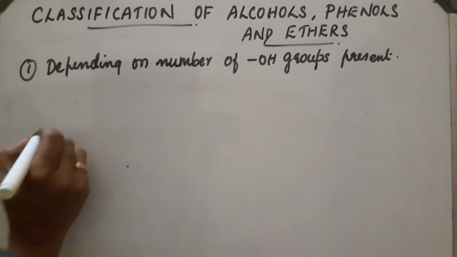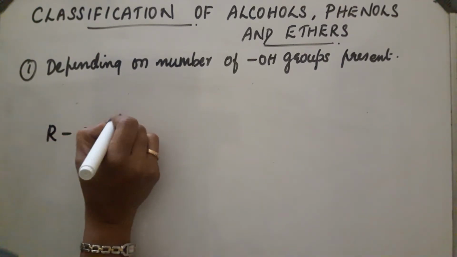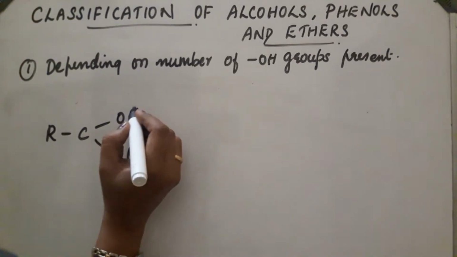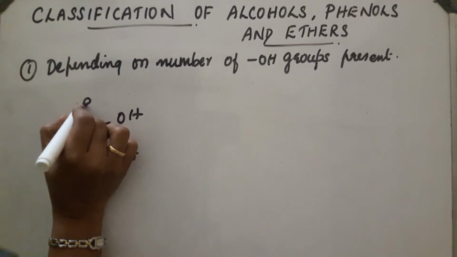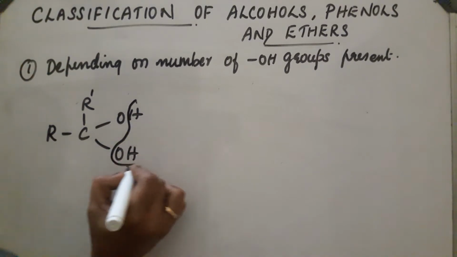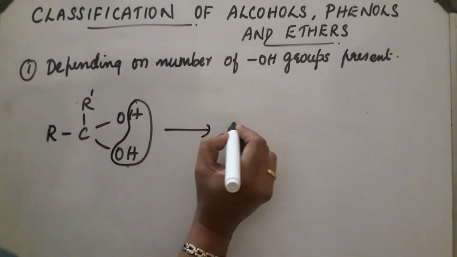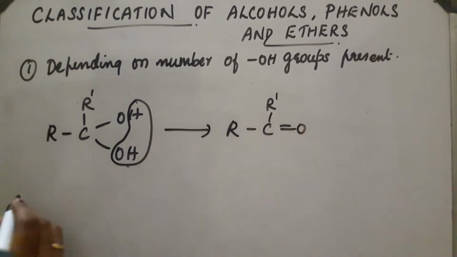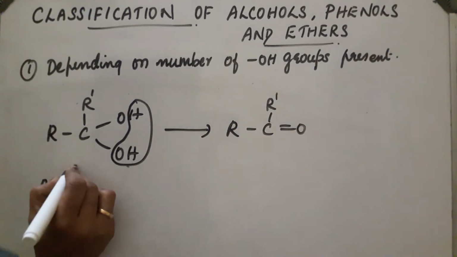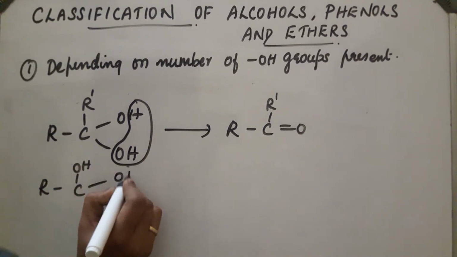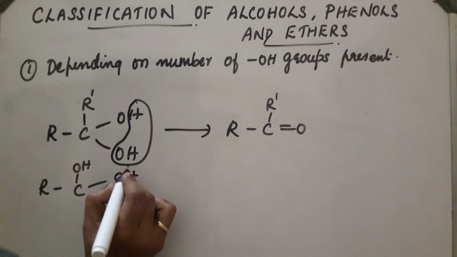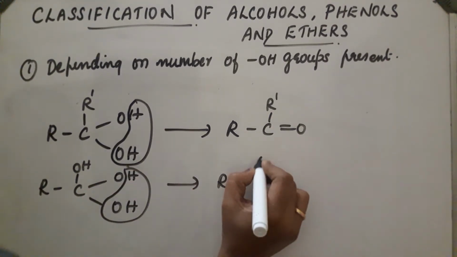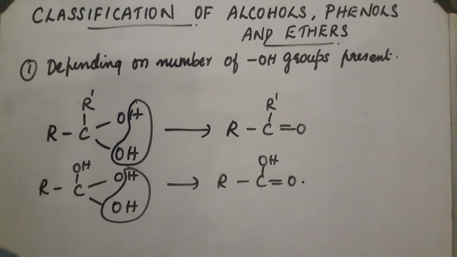Now, if more than one OH group is attached to the same carbon atom, such compounds are unstable. So, what will happen? If two OH groups are attached to the same carbon atom, H2O will be removed, so the product will be a ketone. Similarly, if three OH groups are attached, again H2O will be removed, so it will get converted into an acid. So, first classification.